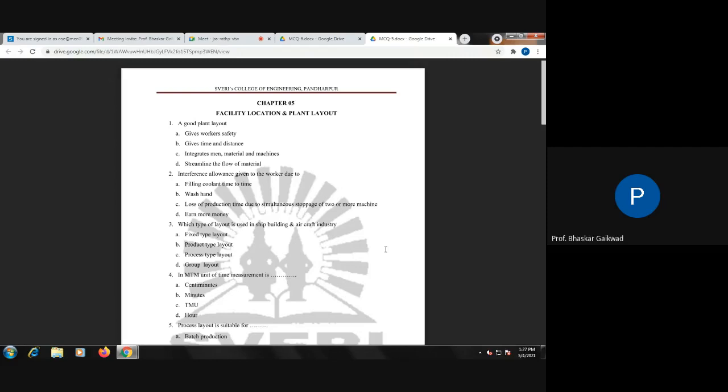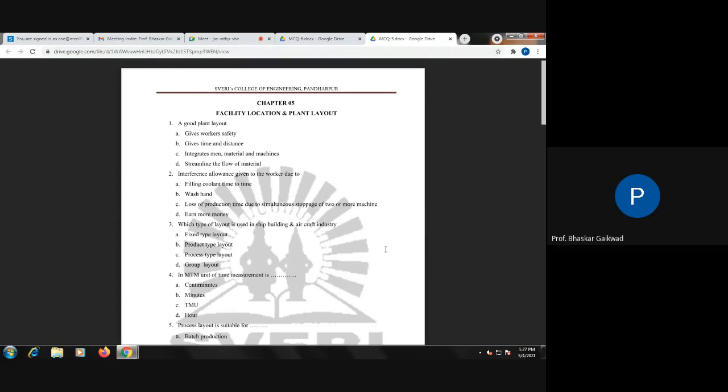Second, what are the advantages and disadvantages while selecting a site in a rural area? This much you have to remember. Now we go to the next chapter, that is job evaluation and merit rating. Very few questions will be asked related to this. But before going to the next chapter, I will repeat some of the examples so that you will remember.